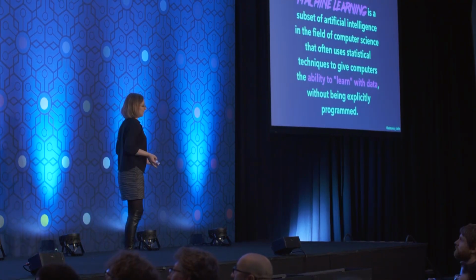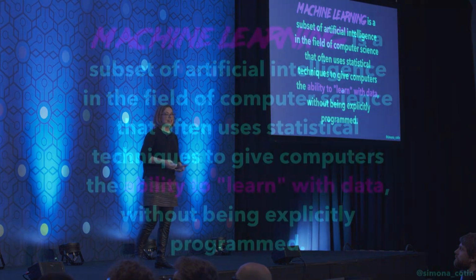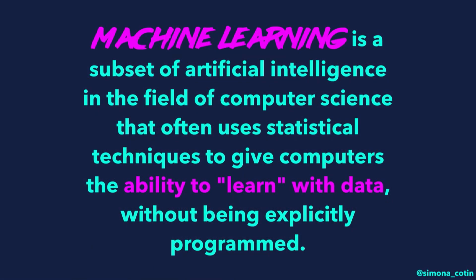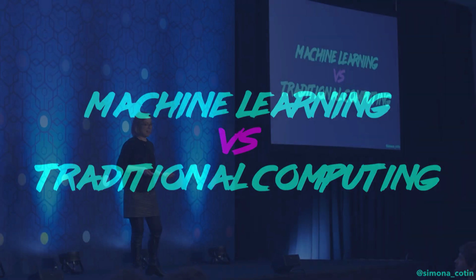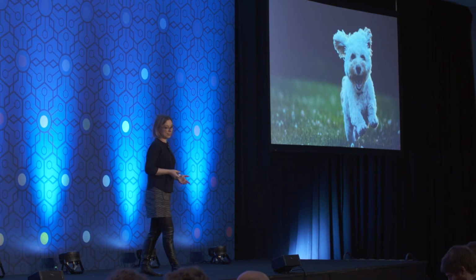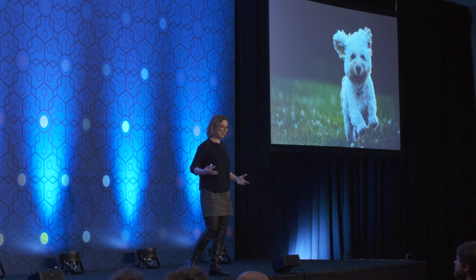But like a simplistic definition, whenever we're building applications for machine learning, we're basically teaching a computer to learn with data without being explicitly programmed. And in a machine learning versus traditional computing context, because puppies are so very popular, what would be the characteristics that we would use to understand whether we're looking at a puppy or not right here?